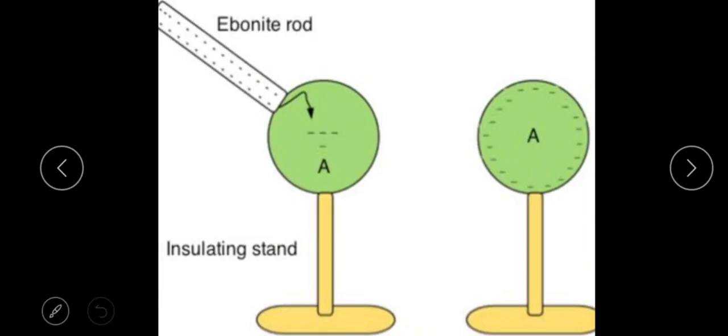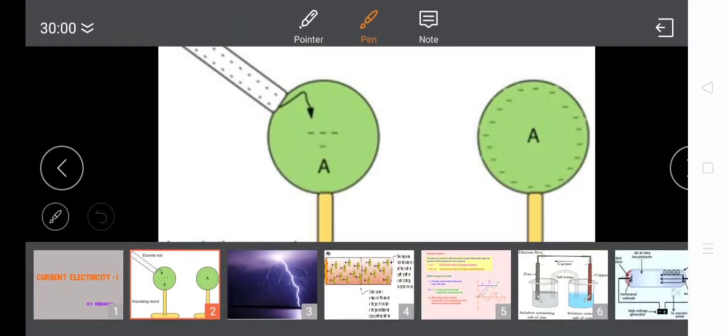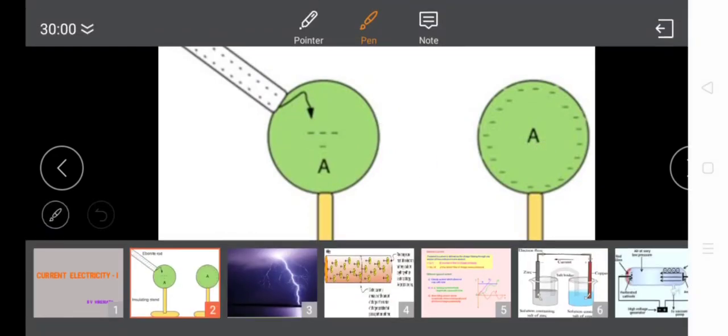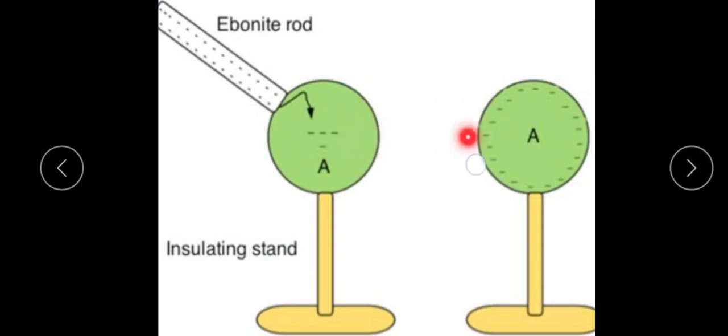So in such a condition, there is a constant flow of charges that constitutes electric current.